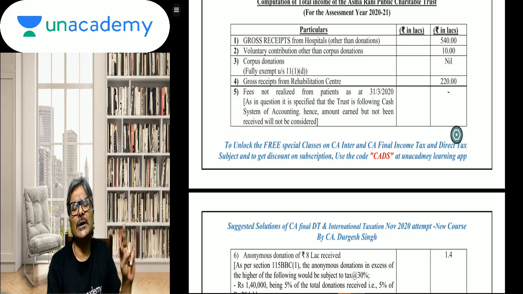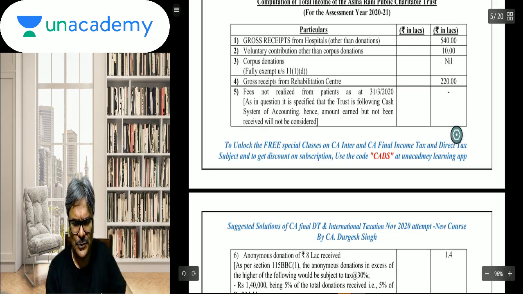Higher of the two will be considered as the normal income, and that will be reduced from the total anonymous donation, which is 8 lakhs, and the net after reduction will be taken out, because you will not give the 15% ad hoc exemption. So you will take out, and then on that you will apply a flat tax of 30% on that net, and that is exactly how you're supposed to do it.